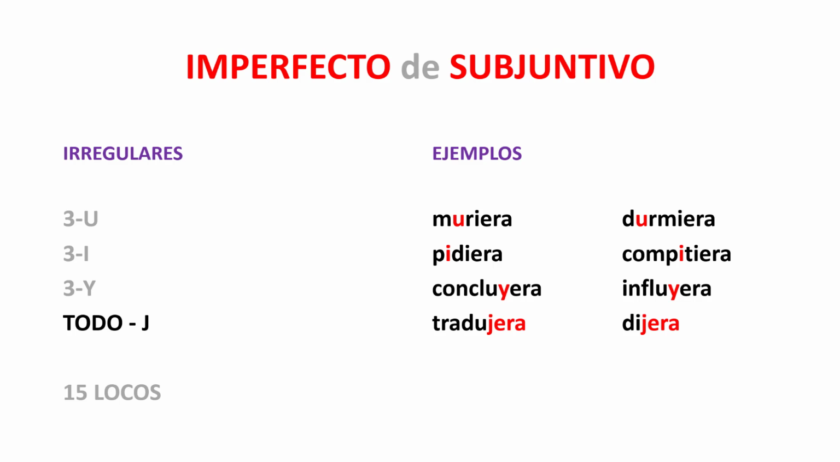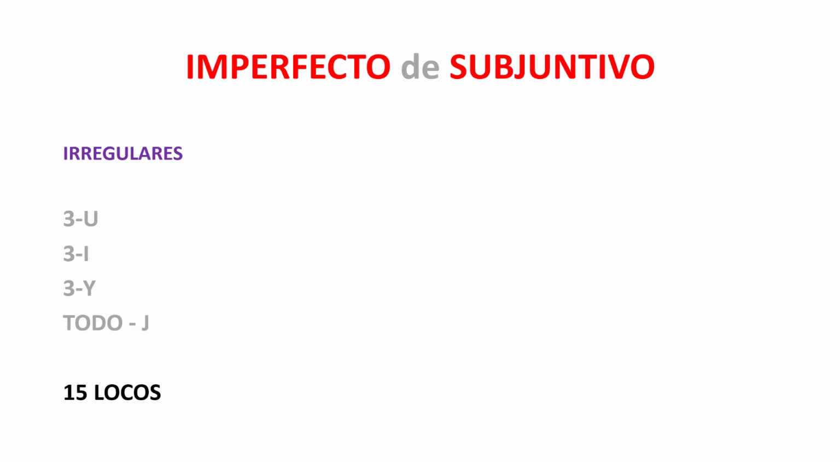Now these are the yo forms for each of these verbs. And notice they can also use that second option for the verb endings. Muriese, durmiese, pidiese, compitiese, concluyese, influyese, tradujese, and dijese. So if you need to use these verbs in the past subjunctive, this is how you would form them. We're going to leave the 15 locos for another lesson. Right now we're going to actually conjugate an example from each one of these first 4 categories.